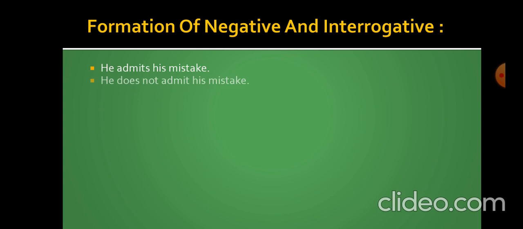Now the formation of negative and interrogative sentences. He admits his mistake. I have focused on the verb. I have added s with it because the subject was third person singular. When I am going to change the sentence into negative, I will write does not. He does not admit his mistake. And when the sentence will be changed into interrogative form, then it will be written as does he admit his mistake.